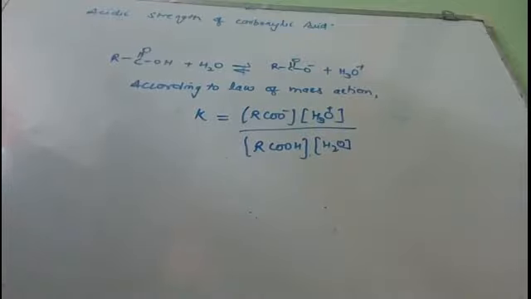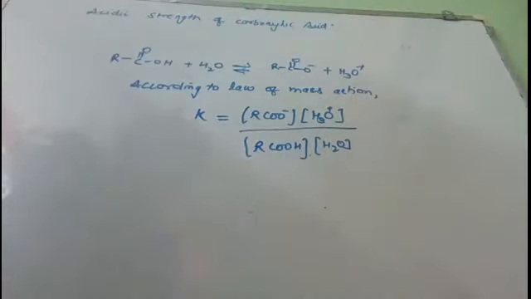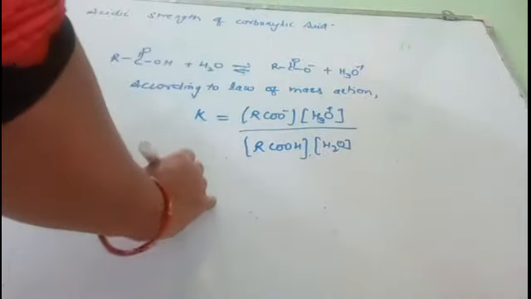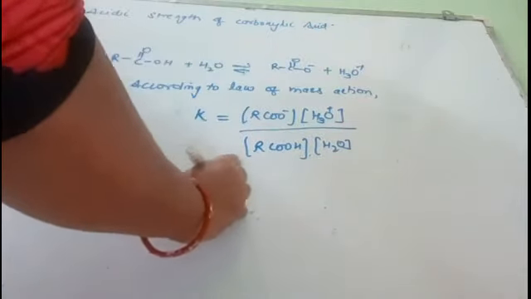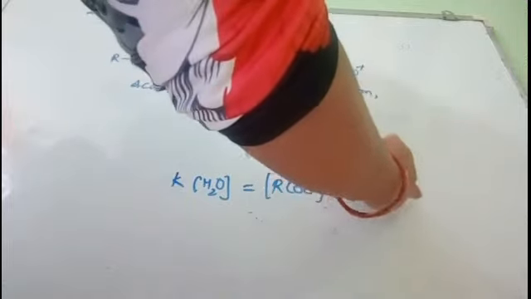Now you know that water is a weak electrolyte. Since it is a weak electrolyte, its concentration will almost remain constant because it dissociates to a negligible extent. So we can take this on this side and write the value of the equilibrium constant in this form.